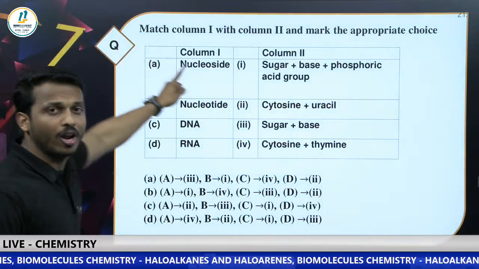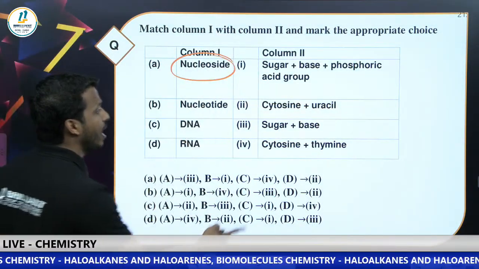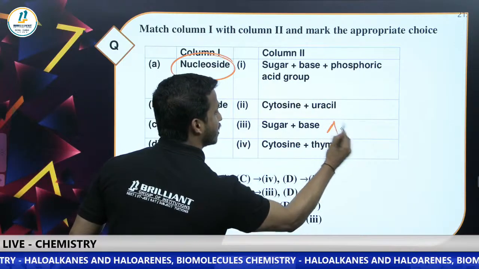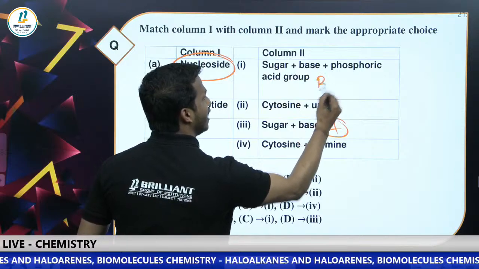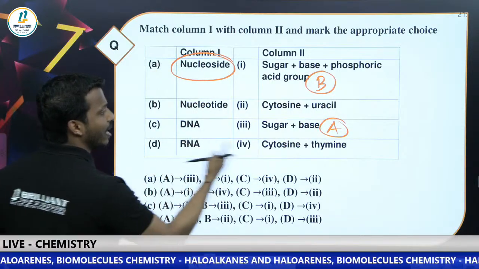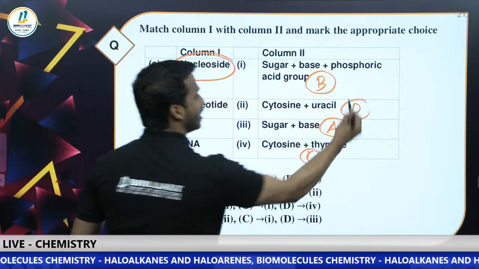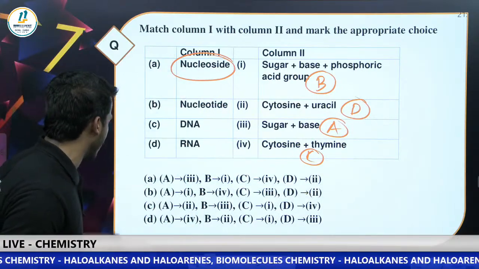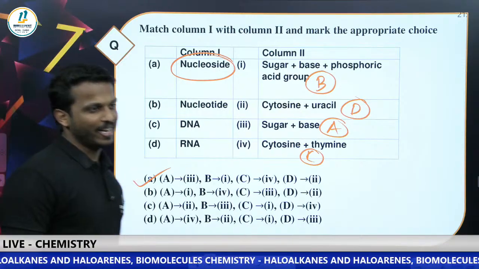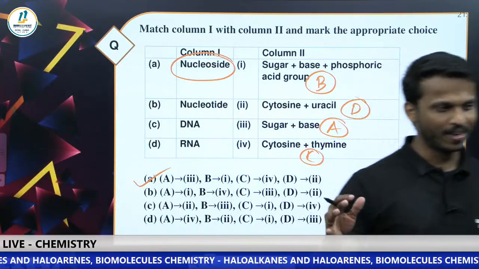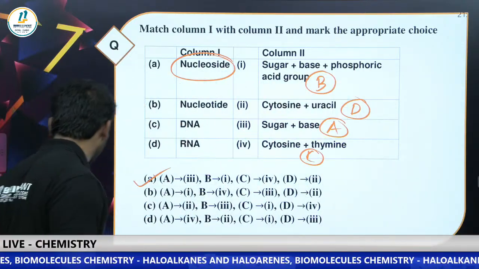And match column 1 with column 2. A nucleoside means a pentose sugar with a base. A nucleotide means sugar, base and phosphoric acid. DNA contains thymine, so this is C, and RNA contains uracil, that is D. So A with the third one, again that is option A. My dear students, I think you are doing your best. Okay, thank you. I'm going for the last question.